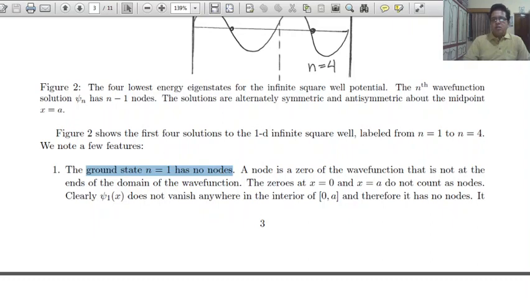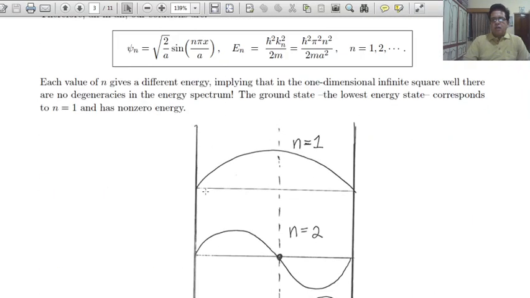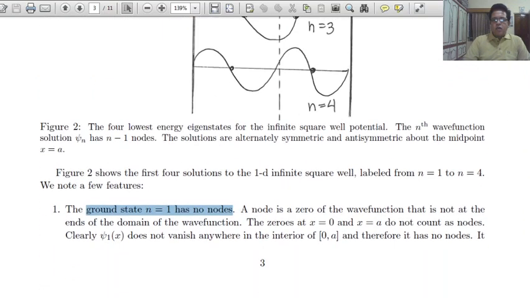That means in between x equal to 0 and x equal to a, there is no node. The zeros at x equal to 0 and a do not count as nodes.